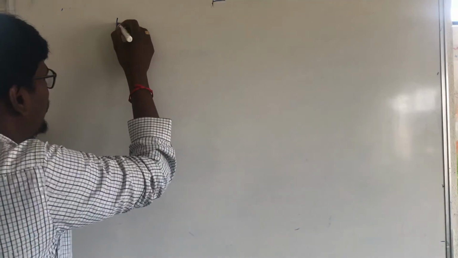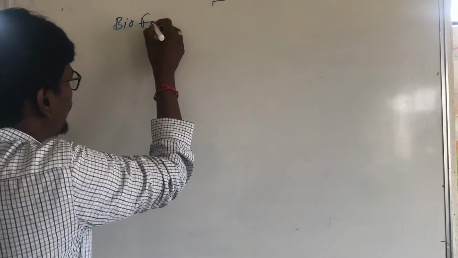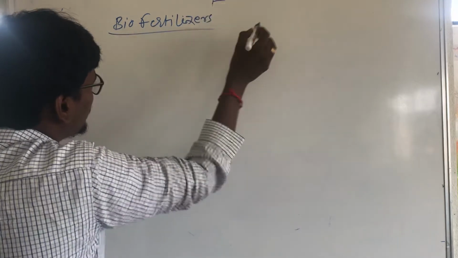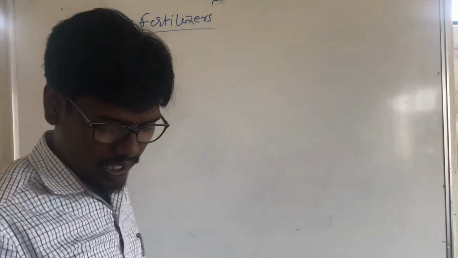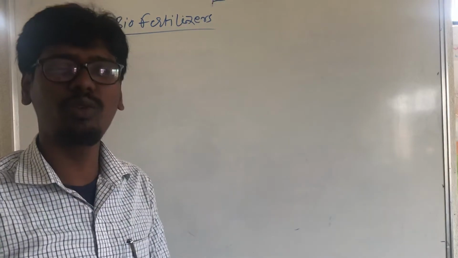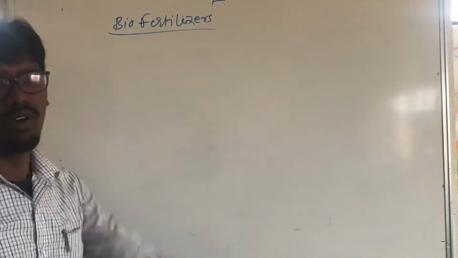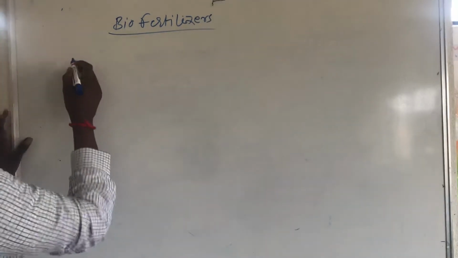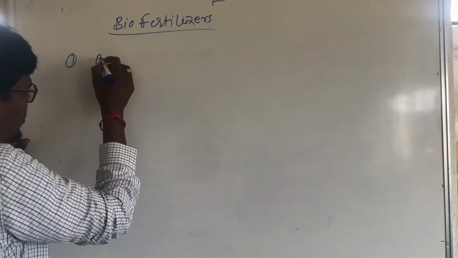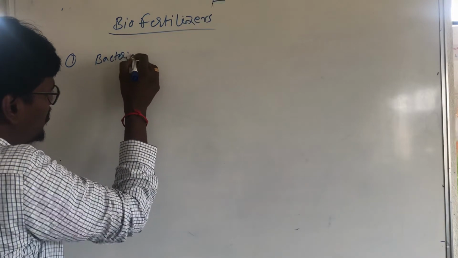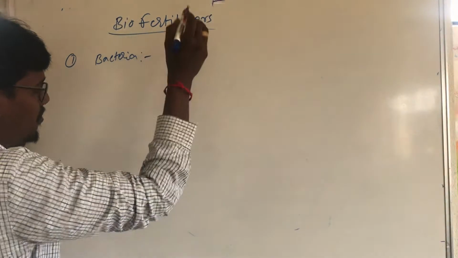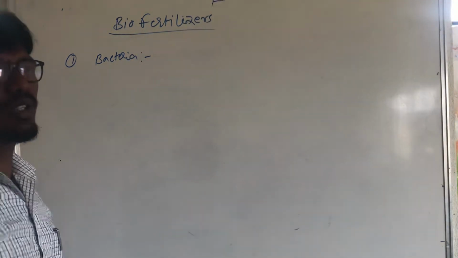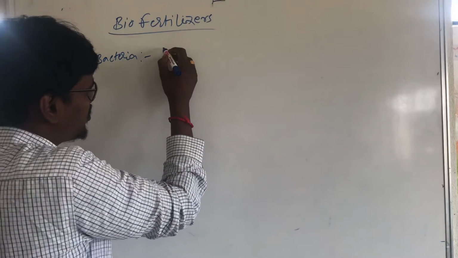The next thing is called biofertilizers. Which microorganisms are used in biofertilizers? The first one is bacteria. The bacterium is called rhizobium.